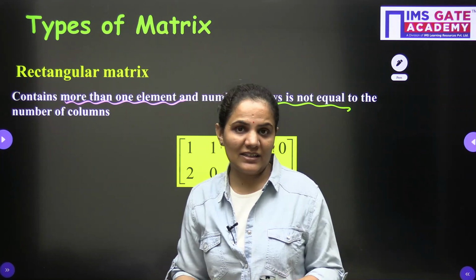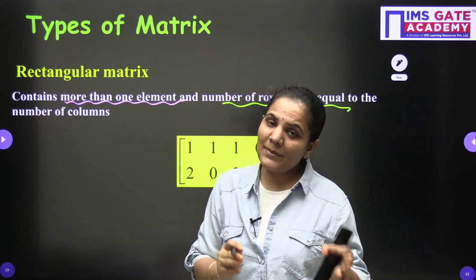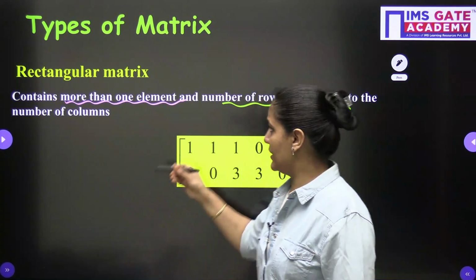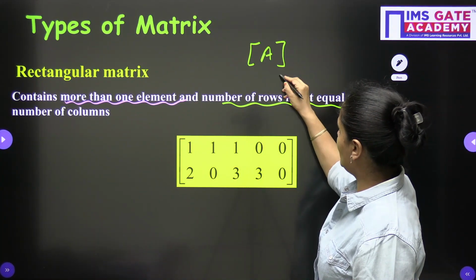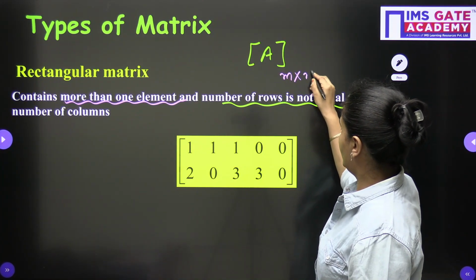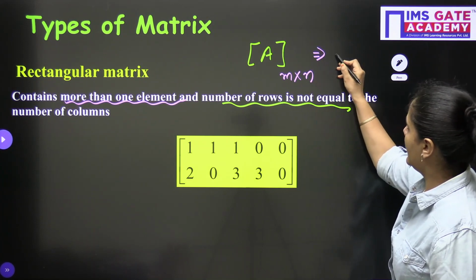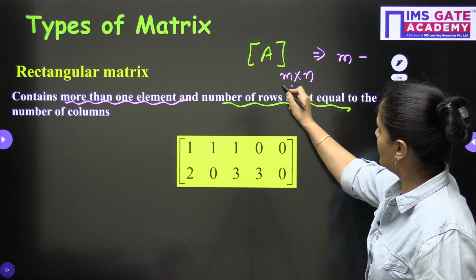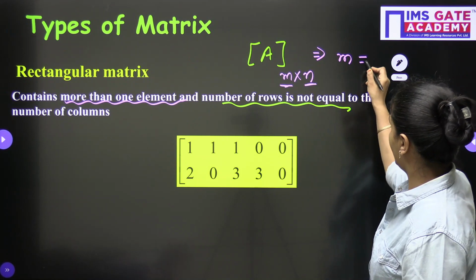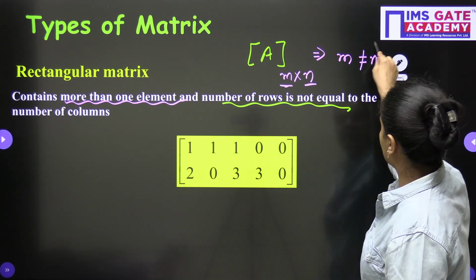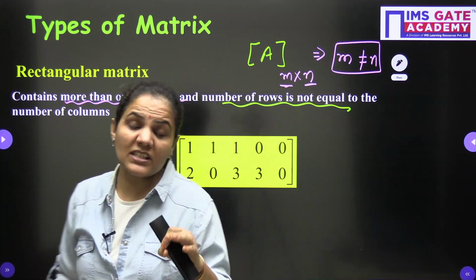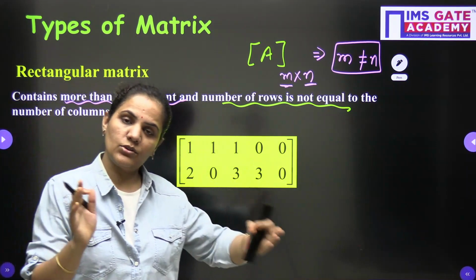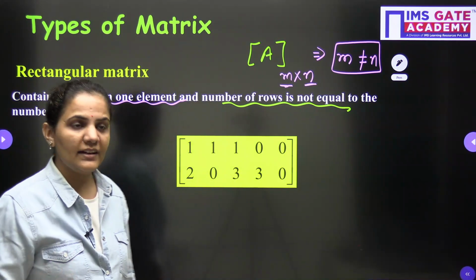If I am denoting a matrix as A, and this is a rectangular matrix with order m cross n, then the number of rows is m and the number of columns is n, so m is not equal to n. This is called the rectangular matrix.